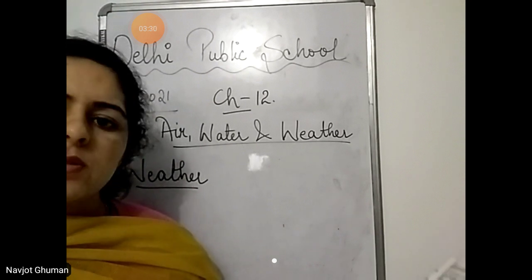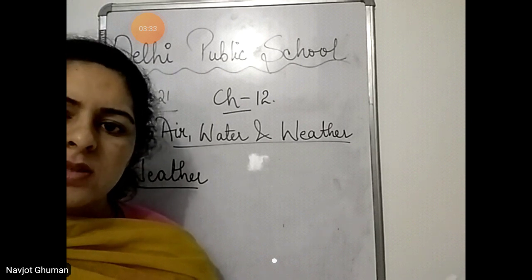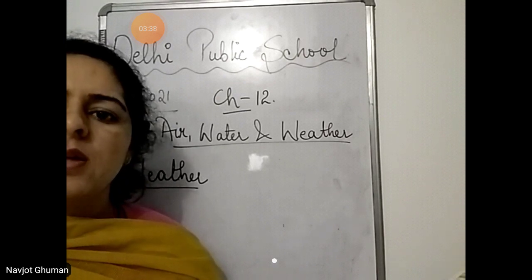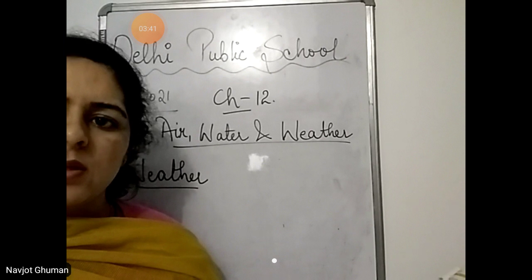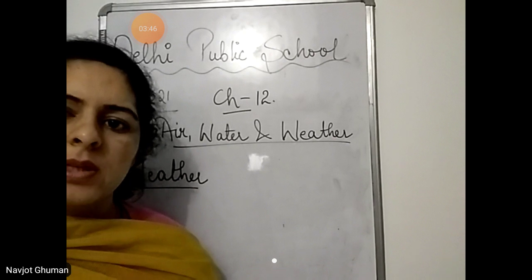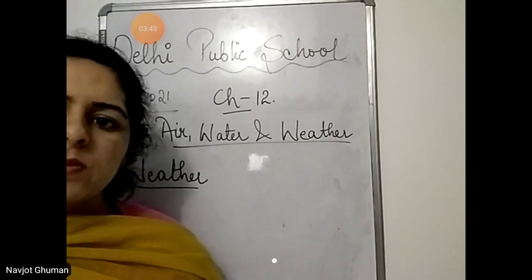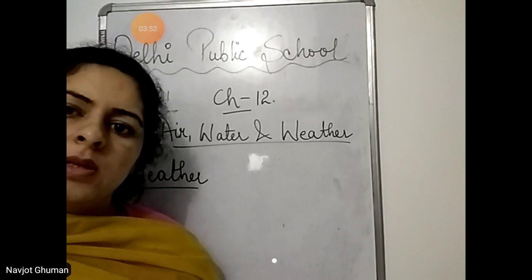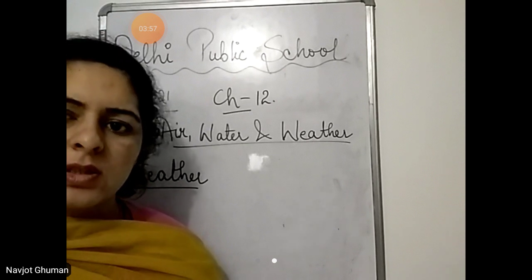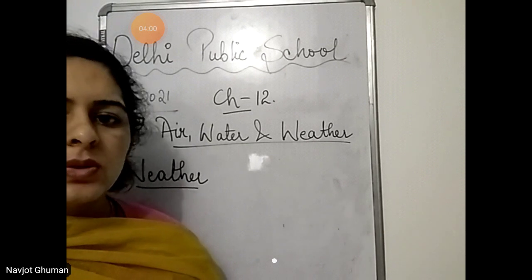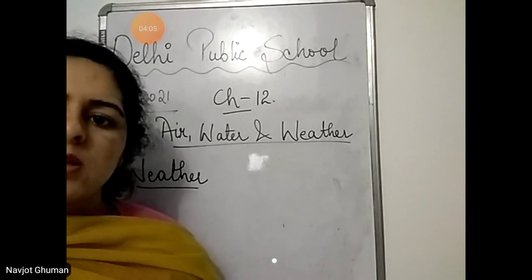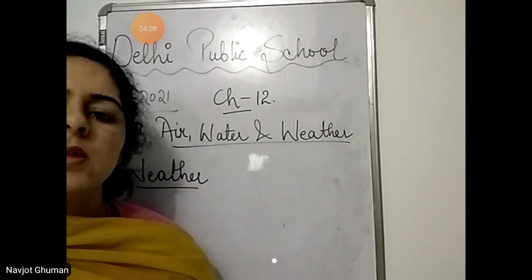Changes in the weather are caused by the sun. Sun causes changes in the weather. Wind causes changes in the weather, and water vapor in the air, they cause changes in the weather. Too much hotness of the sun, it means summer season or summer weather, it is there. If wind is blowing, then cold will be there. And water vapor in the air, it causes moisture, उसकी वजह से moisture होता है, and due to the moisture, it is cold weather. So all these conditions, they decide what type of weather it is.